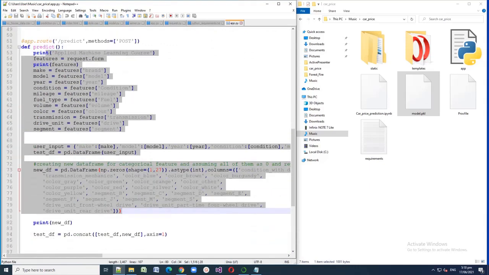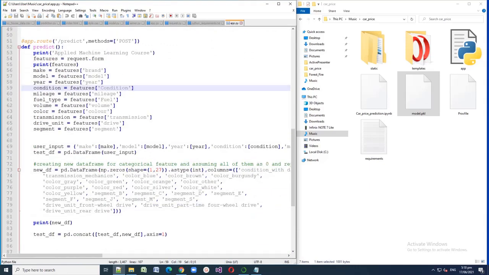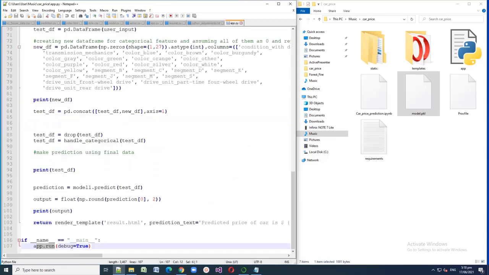Now, here is the actual code for creating the Flask app. I write here the features in our car price prediction app, such as the brand, model, year, condition, mileage, fuel type, volume, color, transmission, drive, and segment. Then let's call the run function to start the Flask server. I think all the code is complete, so we're now going to run this code using the Flask framework.